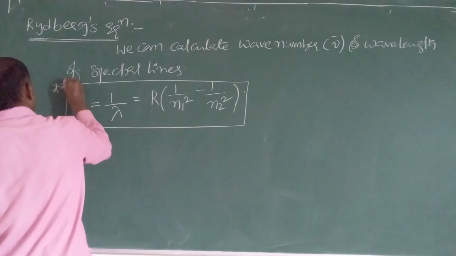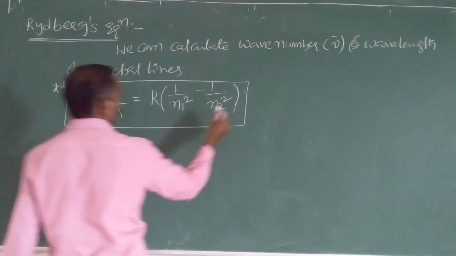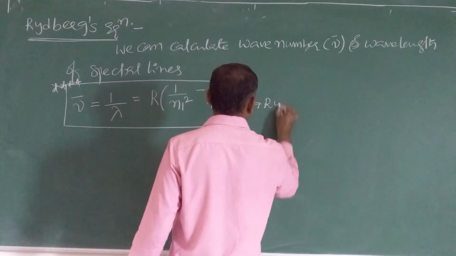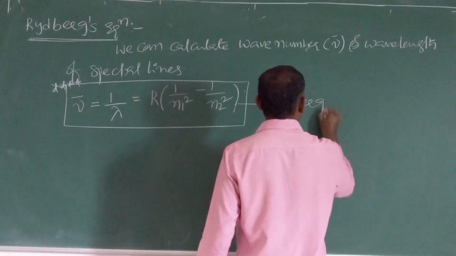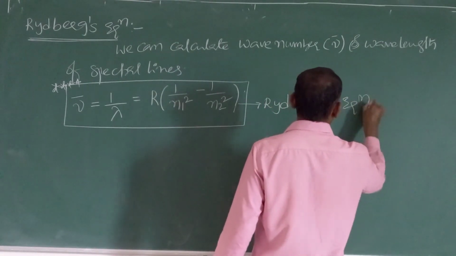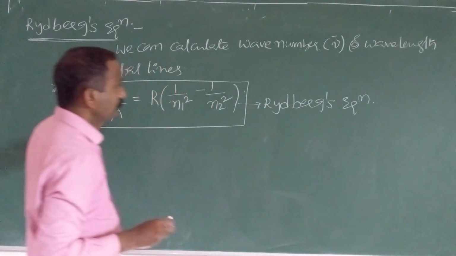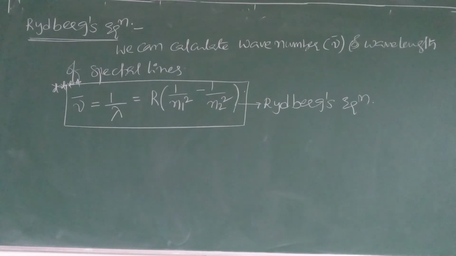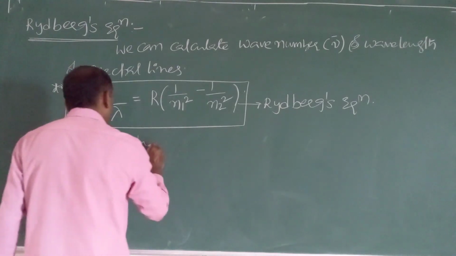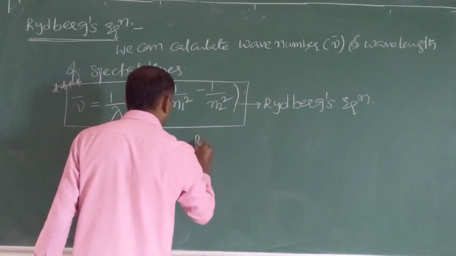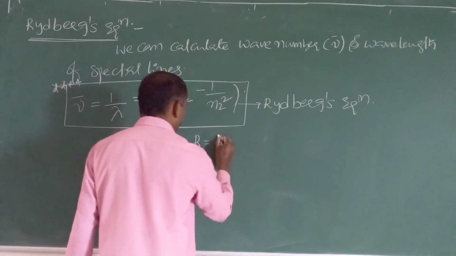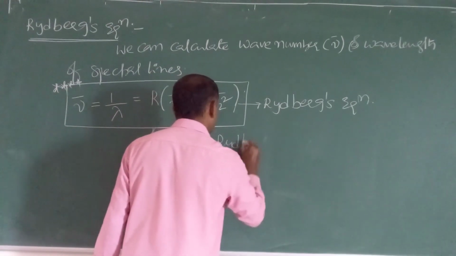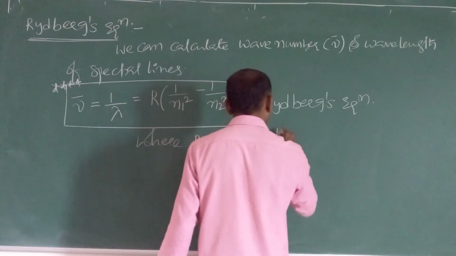This is known as Rydberg's equation, where R, in honor of the scientist, is called Rydberg's constant.